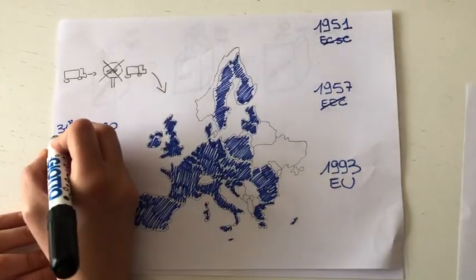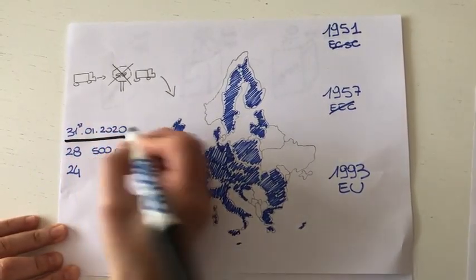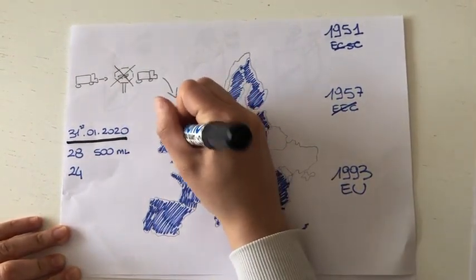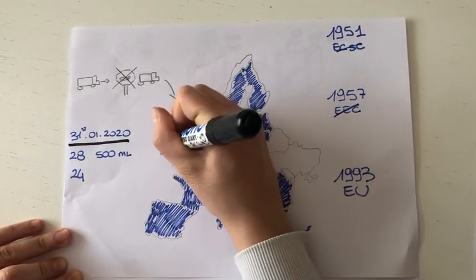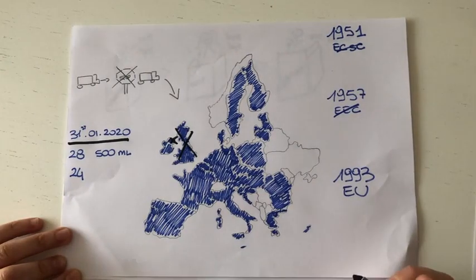In the end, on the 31st of January 2020, Great Britain finally left the European Union, leaving the organization with 27 countries left.